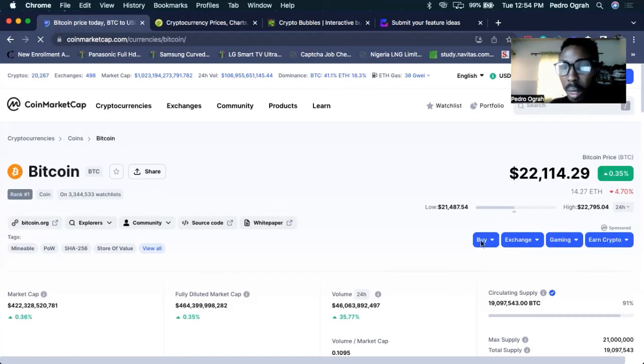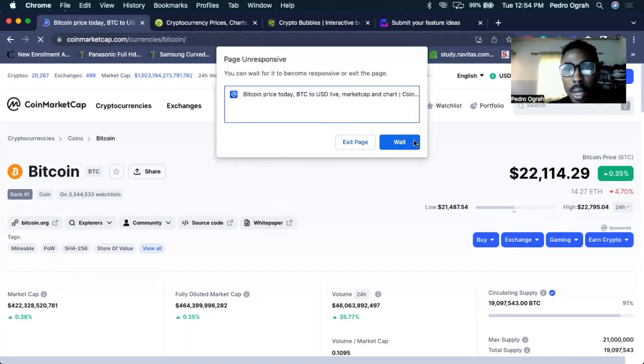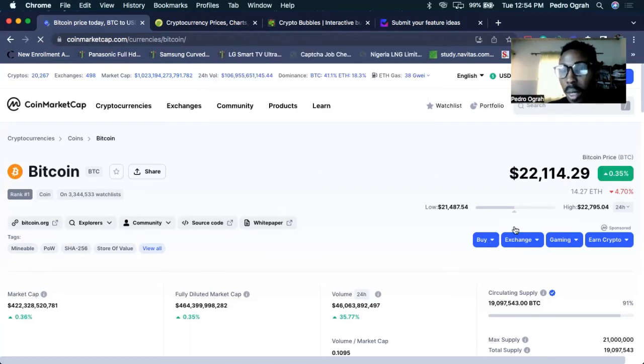Now, this blue region where you have buy, if you click on this buy, you can see how you can buy Bitcoin. Look at exchanges. You talk about the exchanges where you can buy and sell Bitcoin. These are all the exchanges where you can buy and sell Bitcoin. So if you do that for a particular cryptocurrency, you get all that.